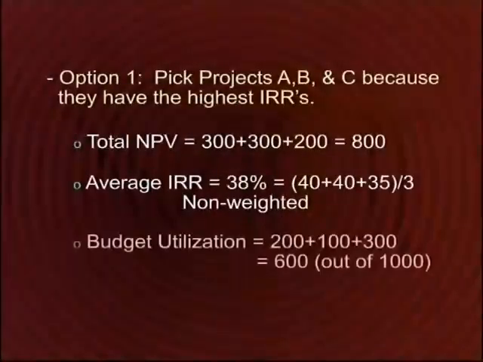And finally, the interesting parameter as far as capital rationing goes that we need to take a look at is percent budget utilization. And for this option, which is investment in projects A, B, and C, the total amount that we would invest adds up to 600 rupees, 200 plus 100 plus 300 for each of the 3 projects.